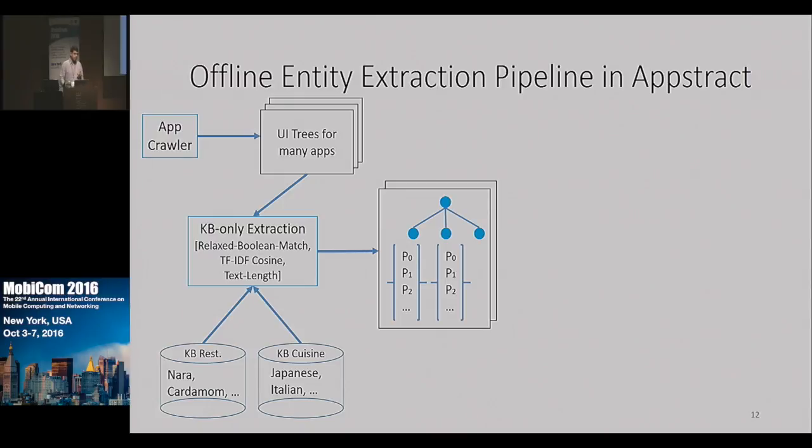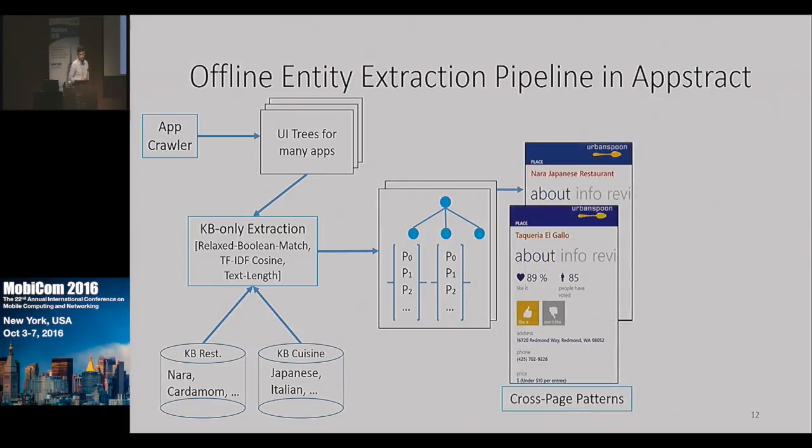So we built several analysis techniques that exploit regularity in UI trees to boost our probabilities and minimize the effect of this lack of context. The first is called cross-page patterns. And this essentially tries to use multiple instances of pages to overcome the lack of data in the knowledge base.